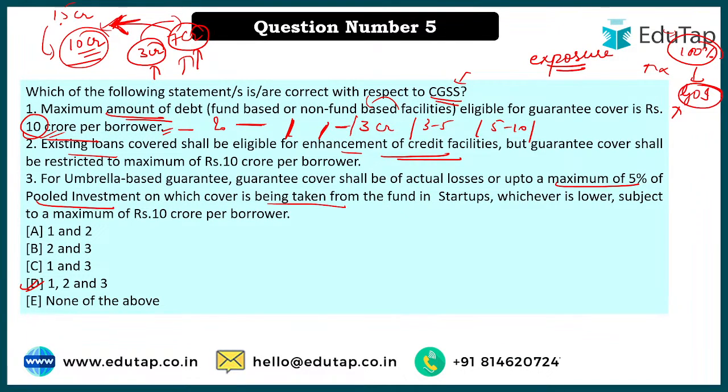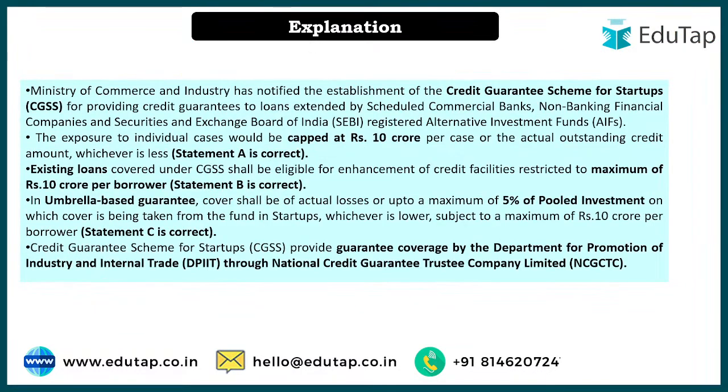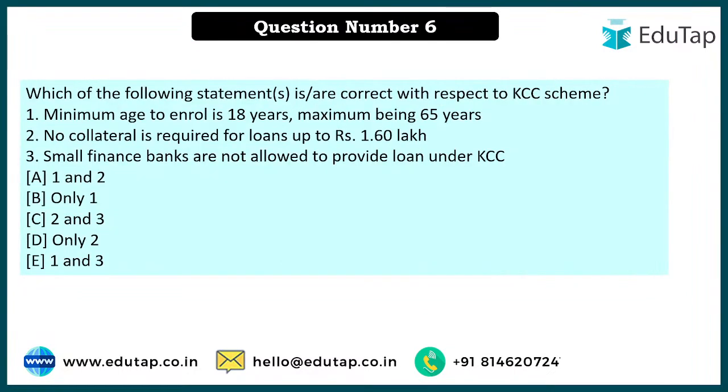I'm waiting for the answers. I mean, who is going to tell me about all the three correctly? The guarantee cover. Yes, so it's 80, 75, 85, 75 and 60. Yes, that's right. Okay. It depends on how quickly you are going to do master. So that is why all three options were wrong, and here every detail has been given. Just read it, and you can also look at the session afterwards if you want to know more about the scheme. Now next, question number 6 is in front of you.